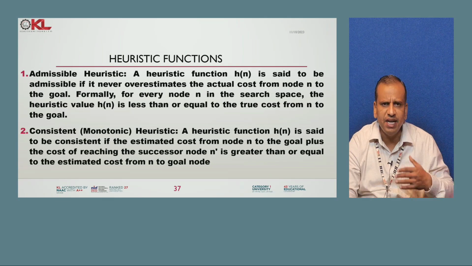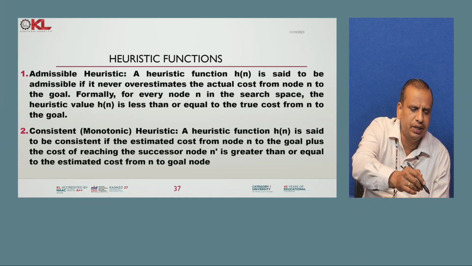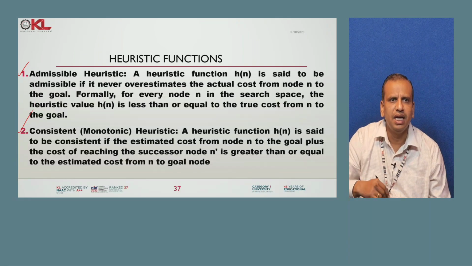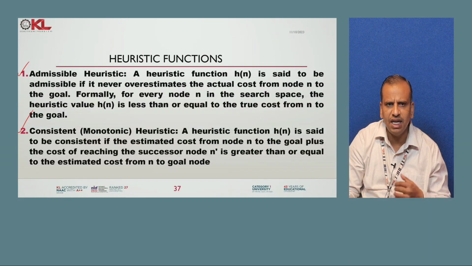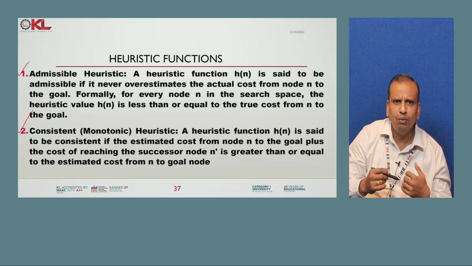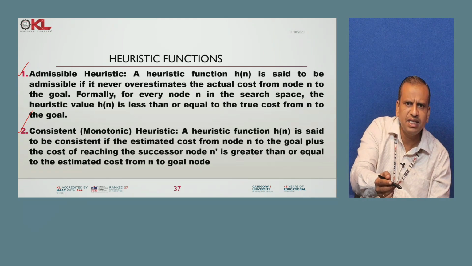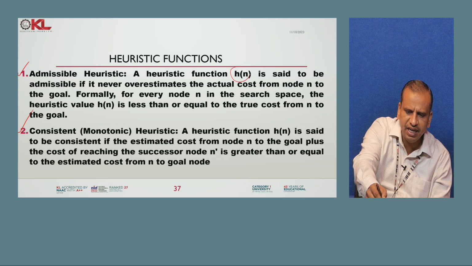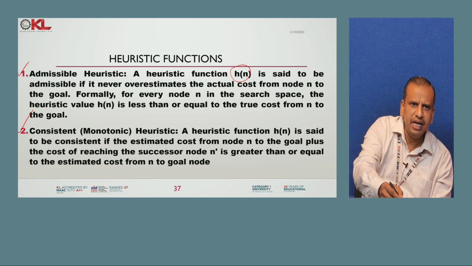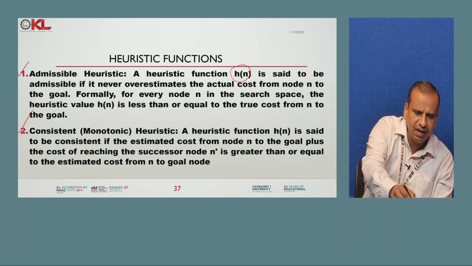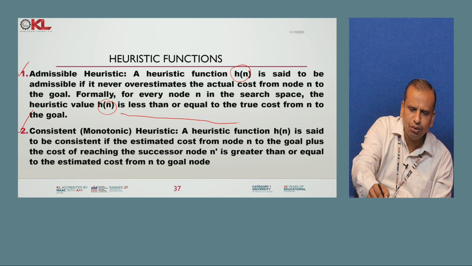Heuristic functions have two types: the first is the admissible heuristic function, and then the consistent or monotonic heuristic function. What is an admissible heuristic function? We can define a function h of n, and it should be admissible: the h of n value is less than or equal to the true cost to the goal node.